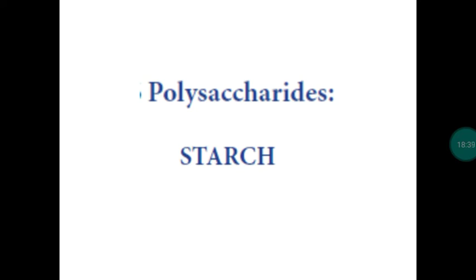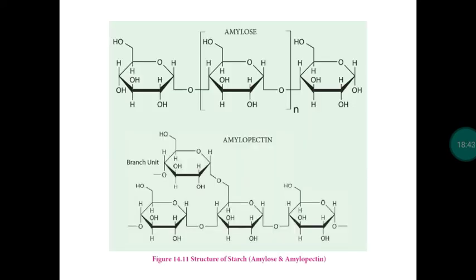First we take starch. Starch is one of the homopolysaccharides. Starch is present in most food items like rice, wheat, potato, corn, and so on. In starch, the monosaccharide unit, as I told already, is glucose.